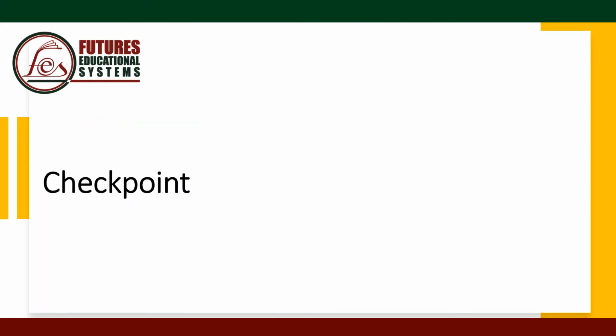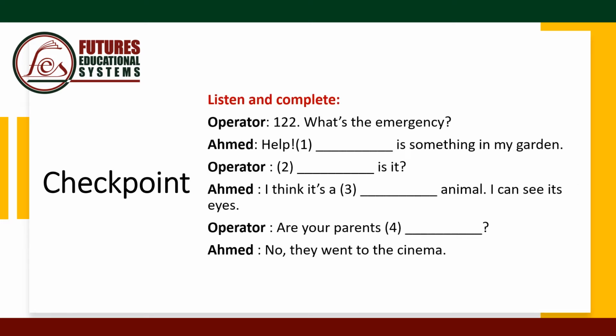Checkpoint. Let's see how far we understood the lesson. Listen and complete. Operator: 122, what's the emergency? Ahmed: Help! There is something in my garden. Operator: What is it? Ahmed: I think it's a wild animal. I can see its eyes. Operator: Are your parents home? Ahmed: No, they went to the cinema.